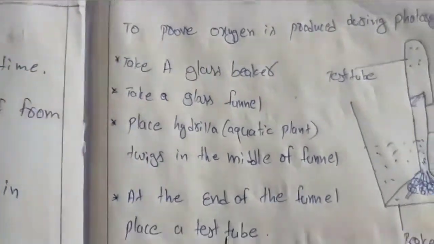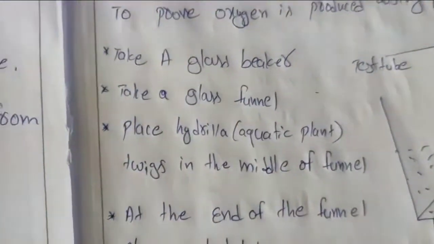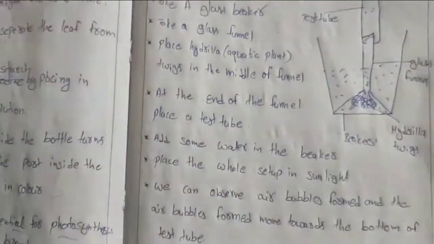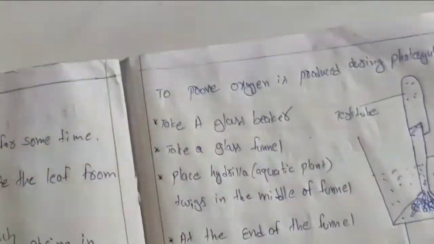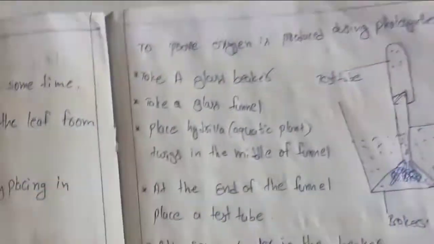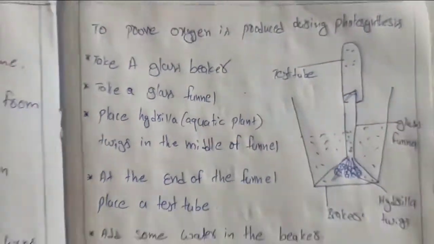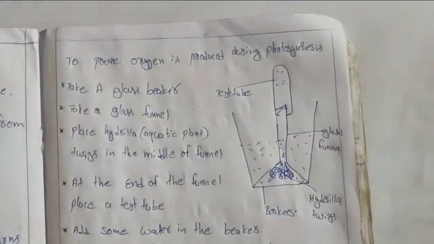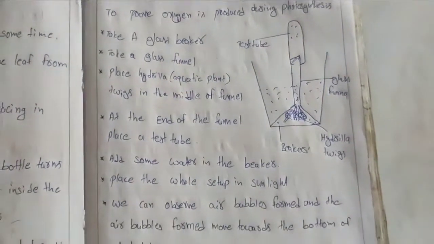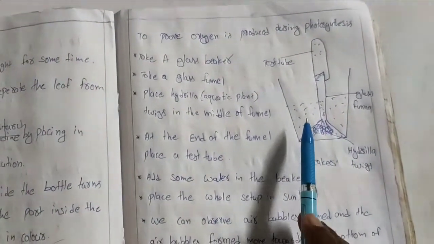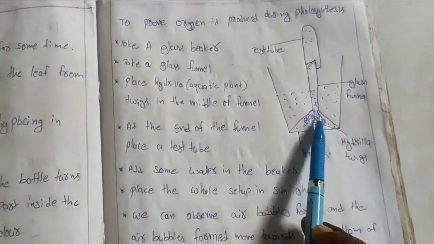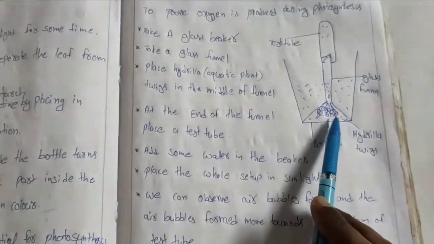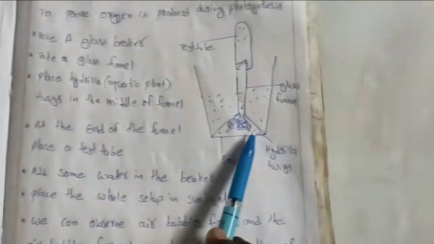Our next experiment: till now we studied that carbon dioxide is essential for photosynthesis and sunlight is essential for photosynthesis. Now let's see that oxygen is produced during photosynthesis. For this, take a glass beaker and a glass funnel, and place hydrilla twigs. Hydrilla is an aquatic plant; not only hydrilla, any aquatic plant will do.